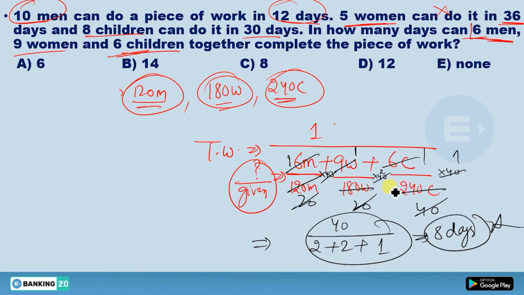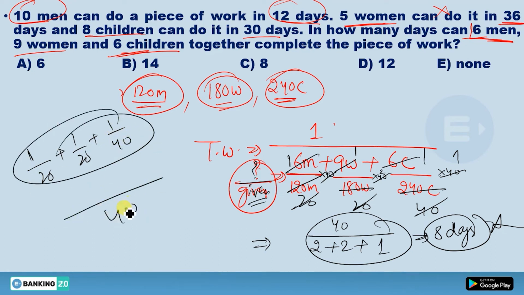Okay, if you don't know the LCM, then I don't think you can clear the exam. So first of all, I'll give you a hint of LCM, how I did this. This was 1 by 20 plus 1 by 20 plus 1 by 40. You're going to get this 40 as the LCM.